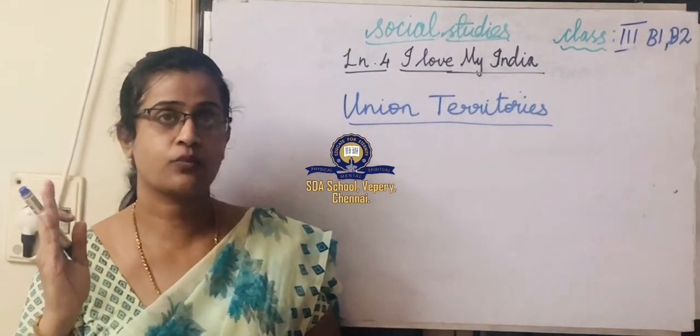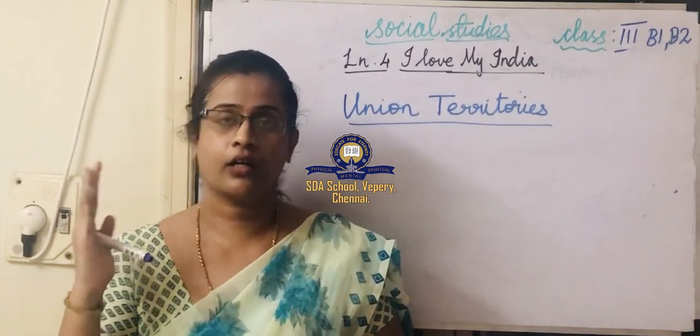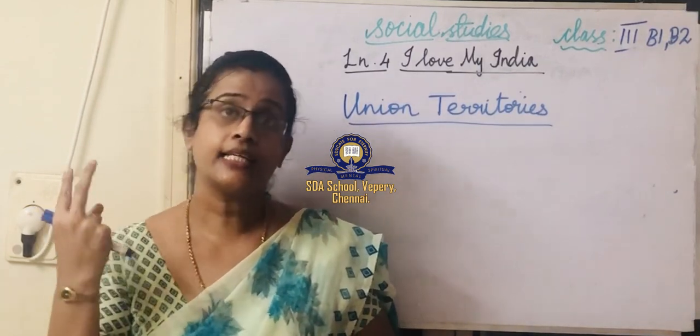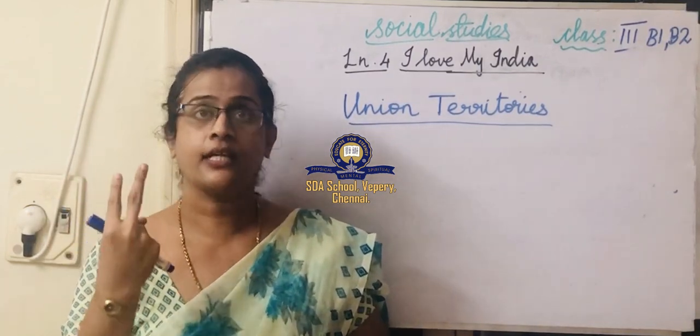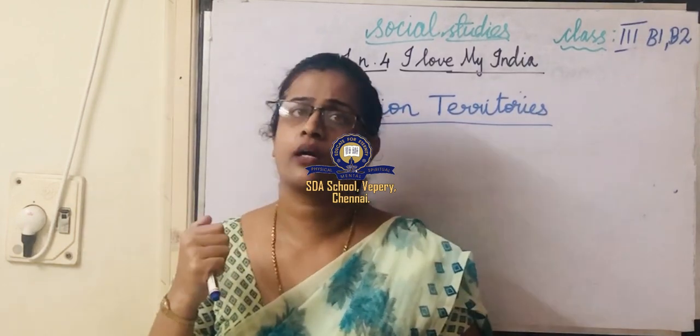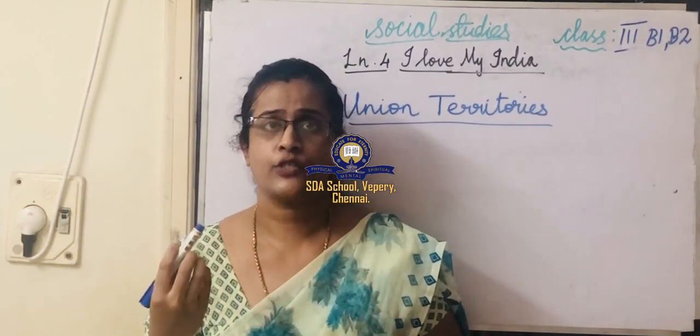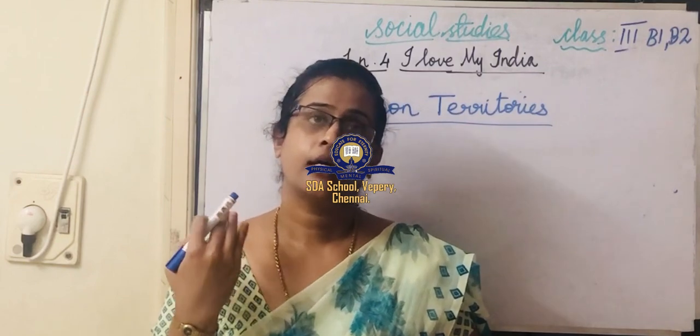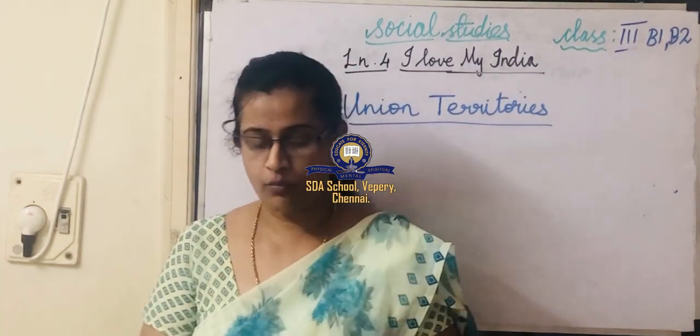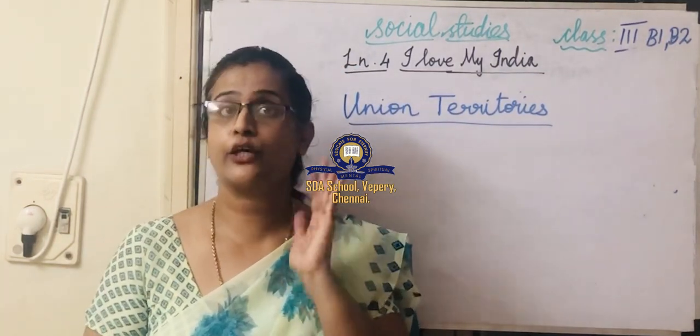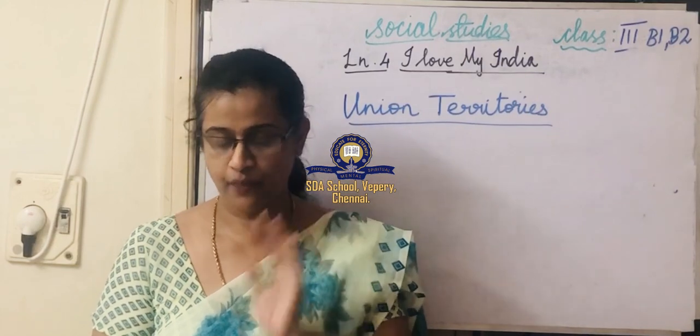China is the 1st most populated country, and India is the 2nd. The population is almost 135 crores.